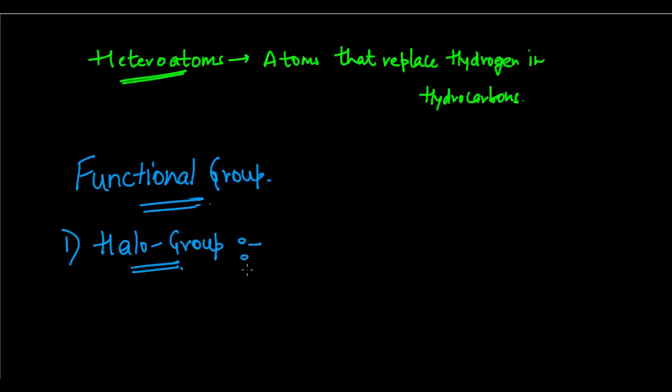In the halo group, we have all halogens, that is fluorine, chlorine, bromine, and iodine. When these combine with an organic compound, they form something called a haloalkane. We'll learn more about this during nomenclature.